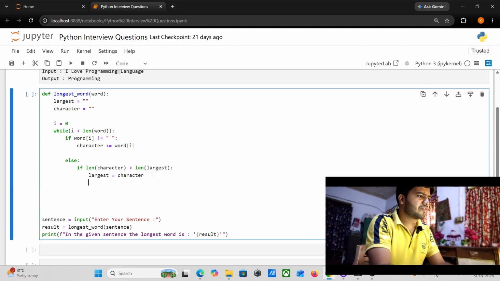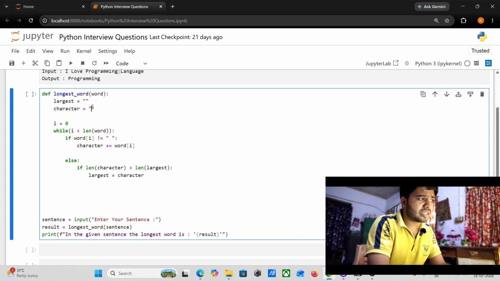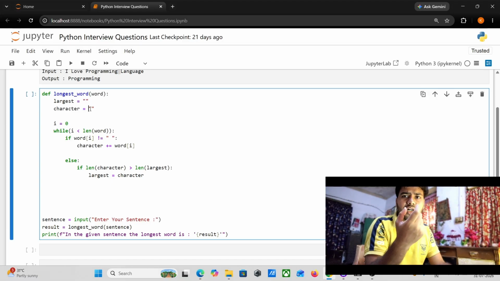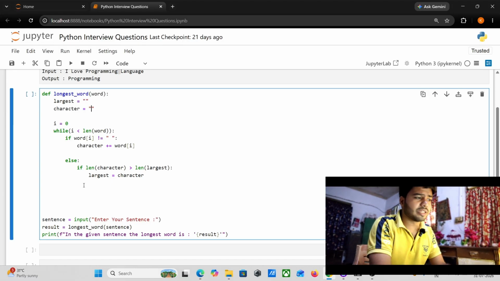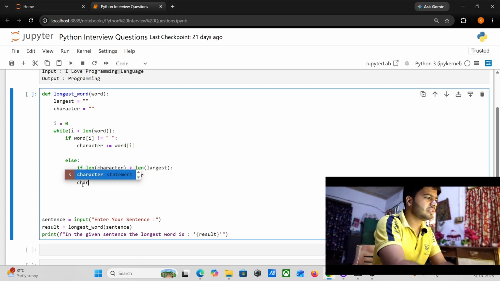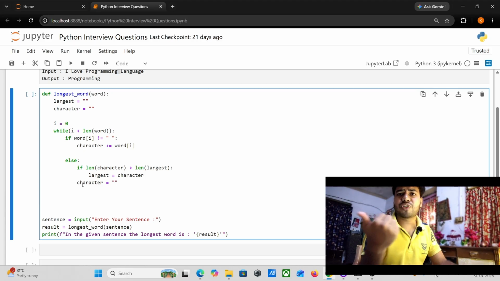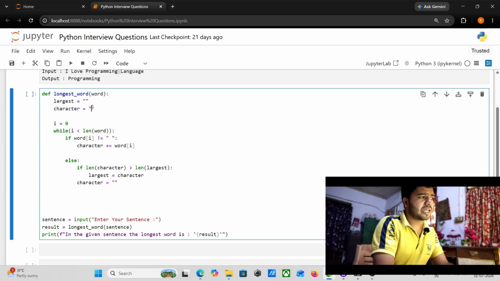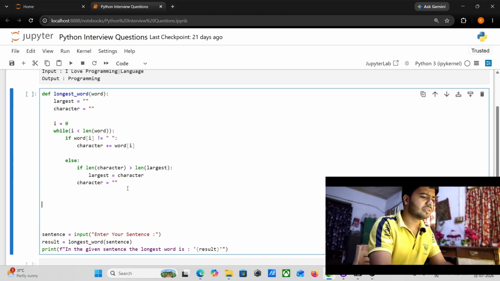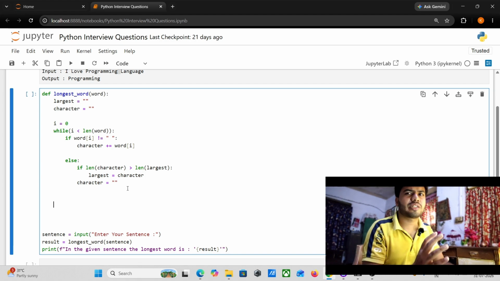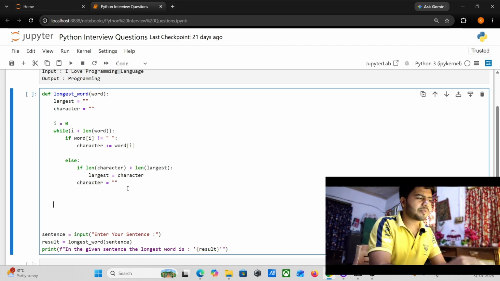And after this, I will erase whatever word is inside this, after checking word by word. So here I will again initialize it with an empty string, so it will again be in the initial stage, same. Just observe guys, I will explain each and everything. If you're having trouble understanding, keep patience, I will explain.